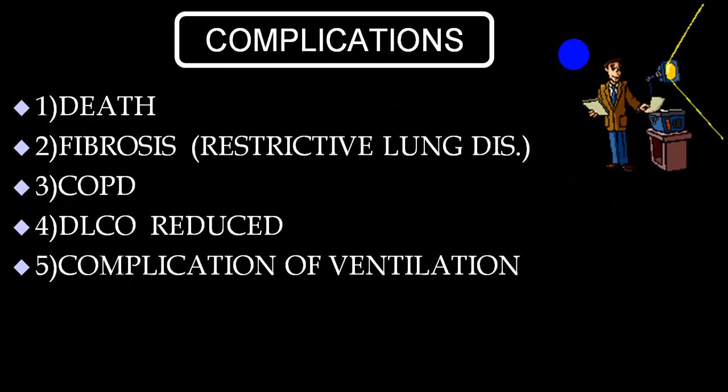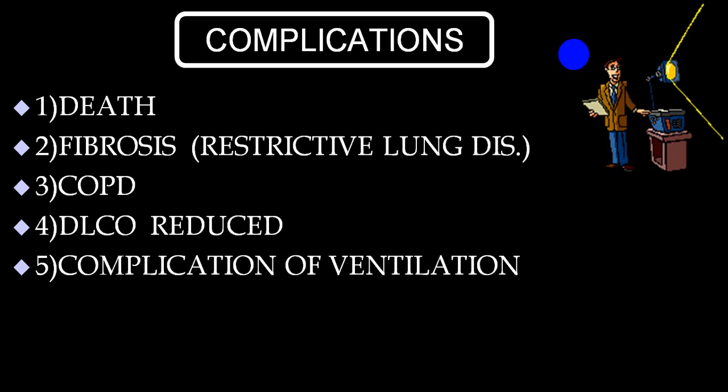As far as complication is concerned, the most common complication we should always mention is the person may not recover and succumbs to death. Very, very high mortality in ARDS if not diagnosed early. But because of good ventilatory support now, the mortality rate has come down. Person will develop restrictive lung disease because of a fibrotic stage. So in a recovery stage, usually person develops fibrosis and irreversible damage, that is restrictive lung disease.